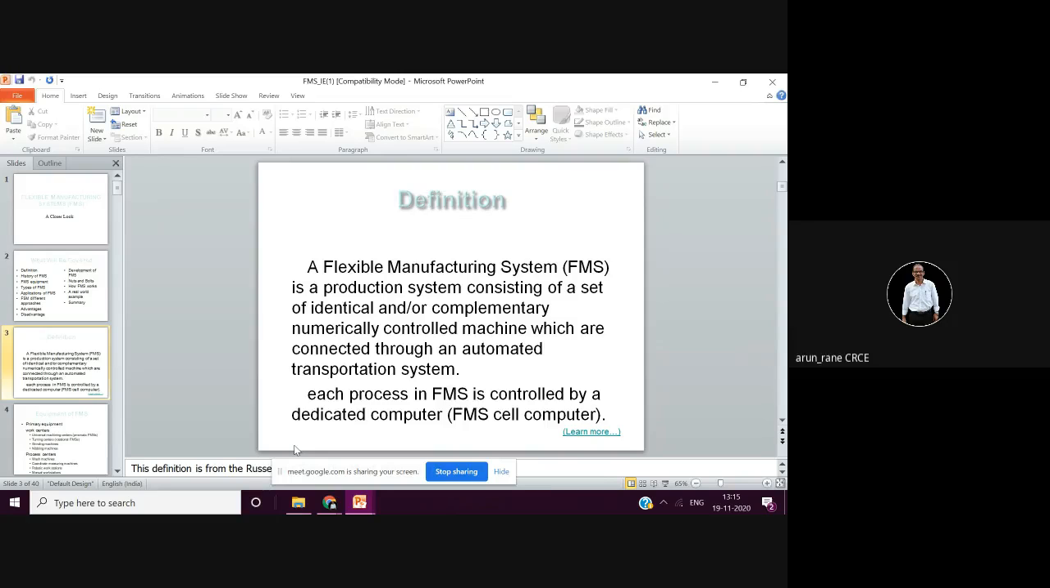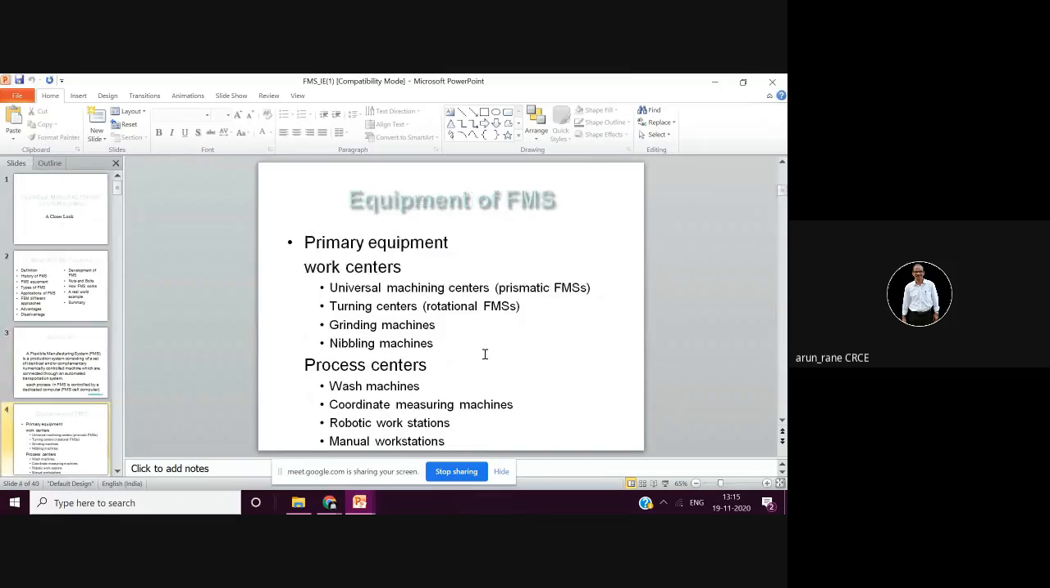So it is a production system consisting of a set of identical or complementary numerical control machines which are connected to an automated material handling system, or transportation system. So what are the components of FMS? You need work centers. Work centers are nothing but your CNC lathes, grinding machine, nibbling machine, which means press. Remember, nibbling machine, process centers, like you have washing machines.